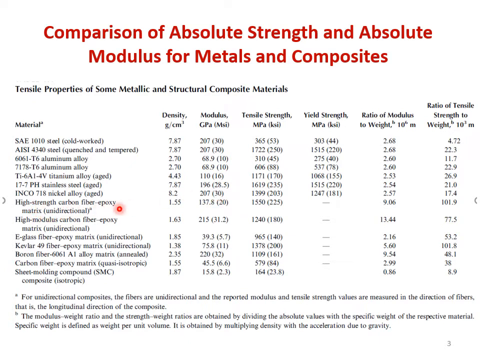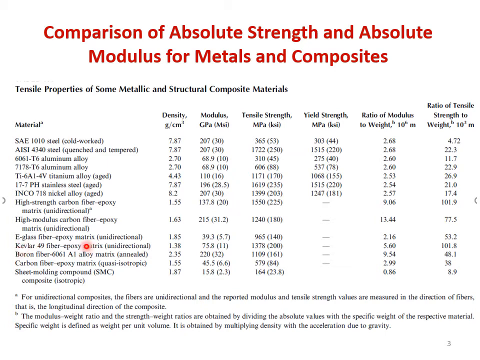High strength carbon fiber epoxy matrix unidirectional, which means all the fibers are oriented in one direction. So its modulus is around 137.8 gigapascal. High modulus carbon fiber epoxy matrix, it is around 215 gigapascal. Then for E-glass epoxy, it is around 39.3 gigapascal. For Kevlar epoxy, it is around 75.8 gigapascal.